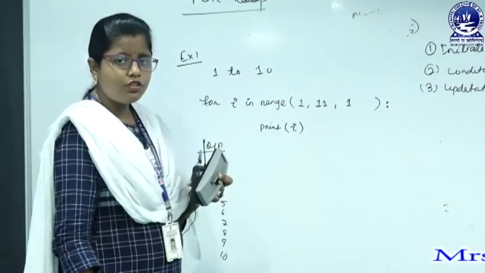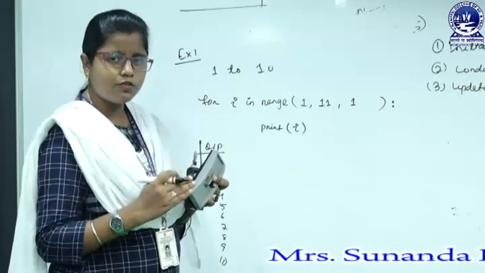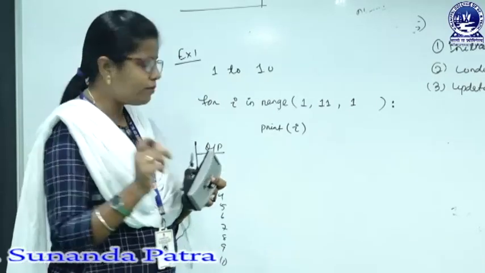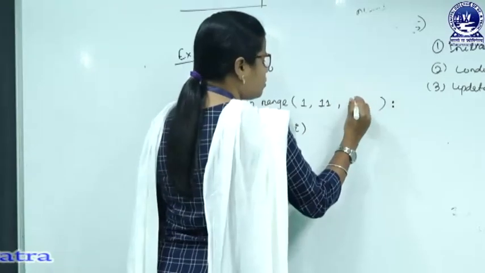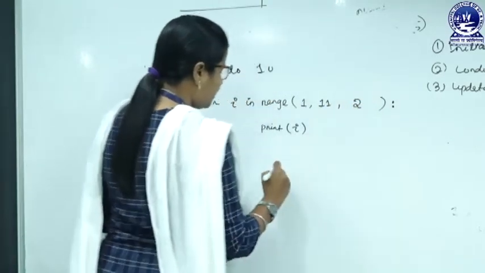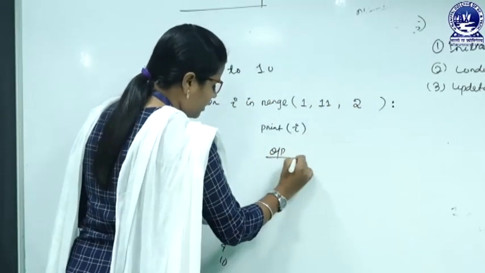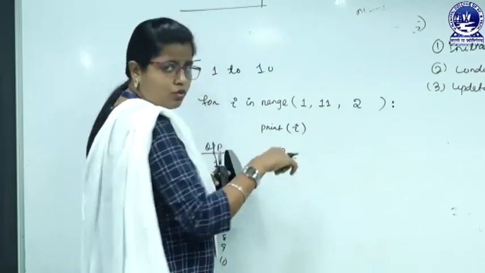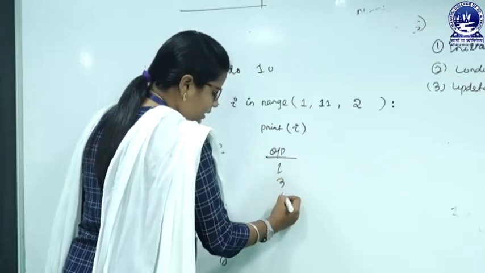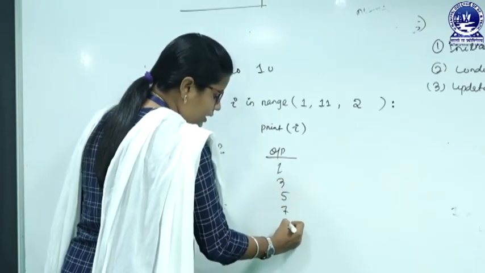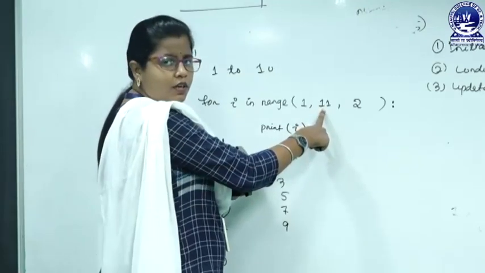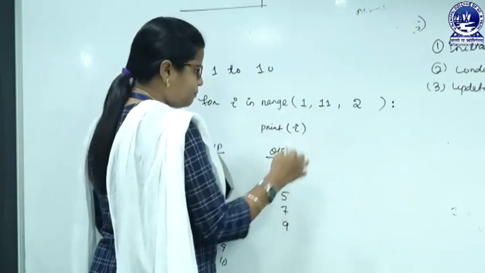If I want to change it, that means I want first 1 then 3, that is, to print 1 to 10 with a difference of 2, then here I can write 2. What will be the output? It starts from 1, then with a difference of 2, that is 3, then 5, then 7, then 9. Then 11, but we have mentioned 11 as the stop, so 11 will be discarded.